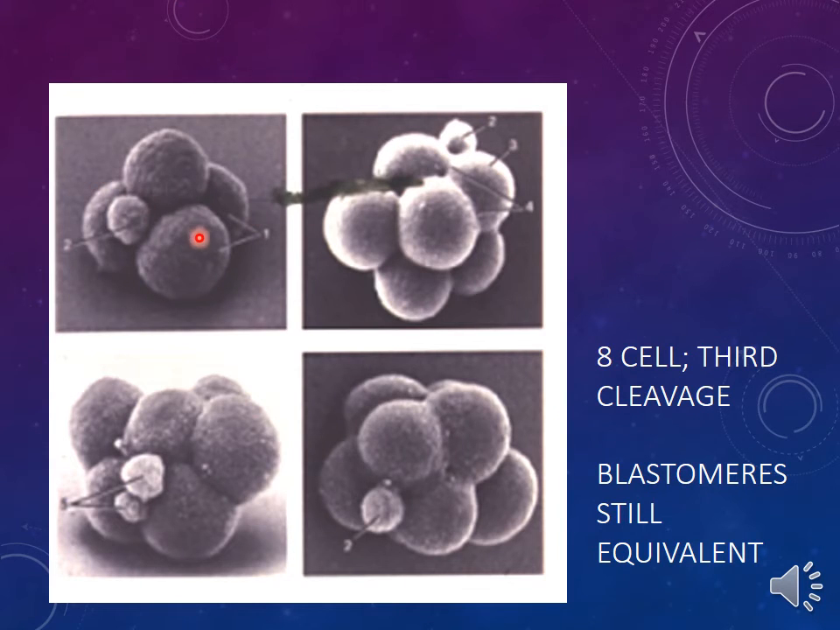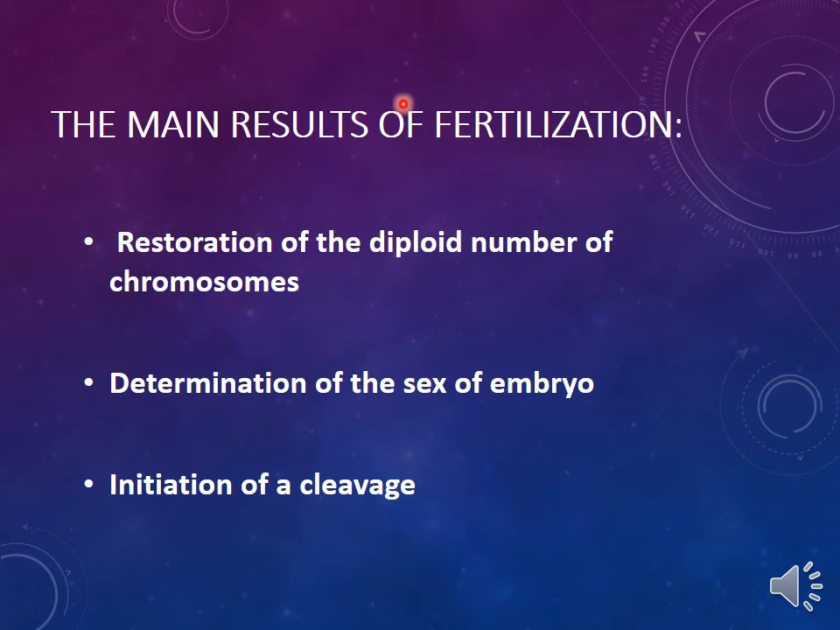Then the number increases from 4 to 8 cells. Each one of these cells is named the blastomere. The main results of fertilization are restoration of the diploid number of chromosomes, determination of the sex of the embryo, and then initiation of the cleavage.